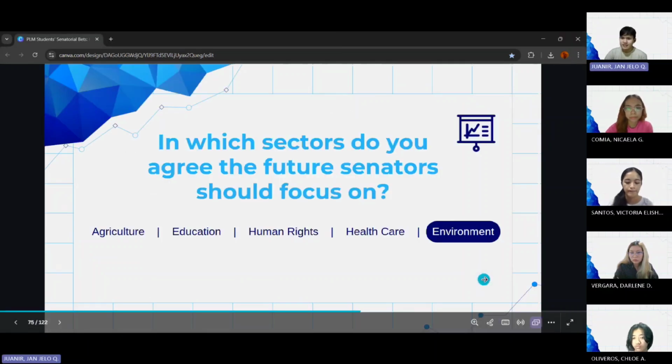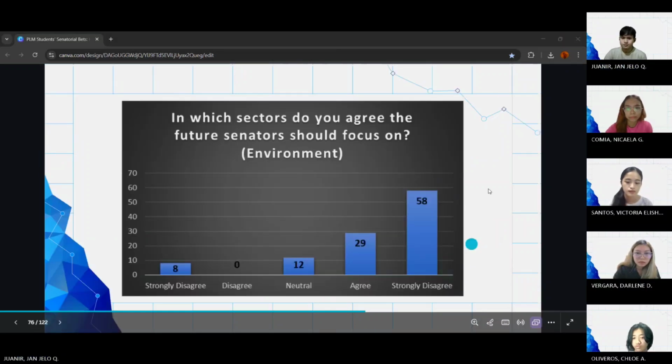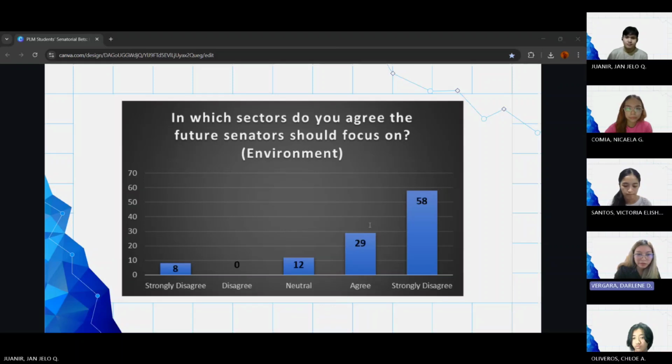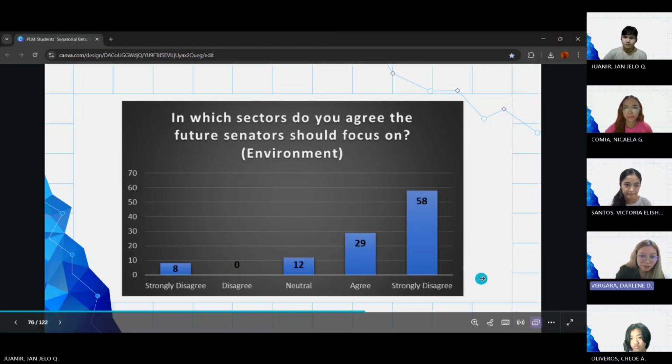We now proceed to the last sector, which is environment. So for the last sector, we have the environment as one of the sectors to be focused on. And then we can observe in the graph that 58 participants strongly agree that environment is one of the sectors to be focused on. And then 29 participants agree.